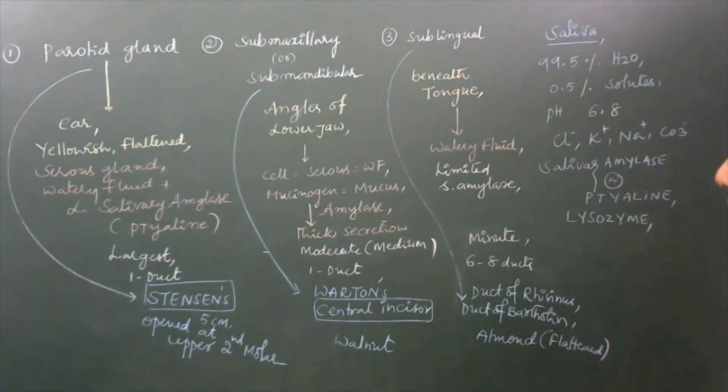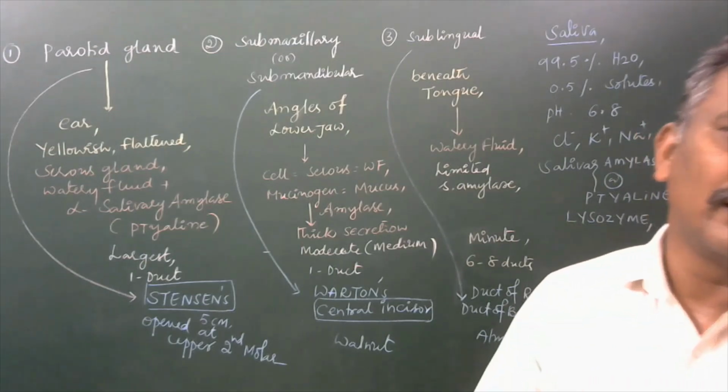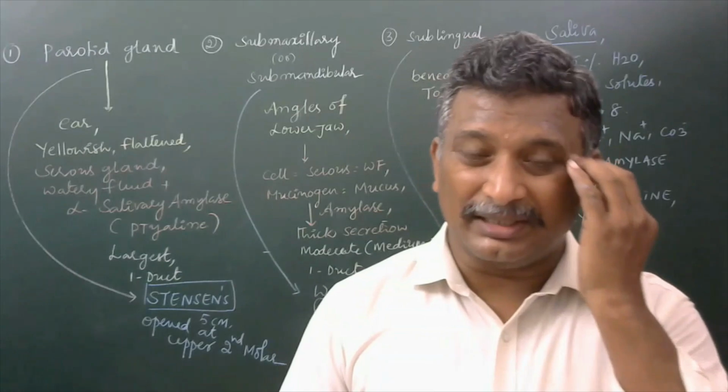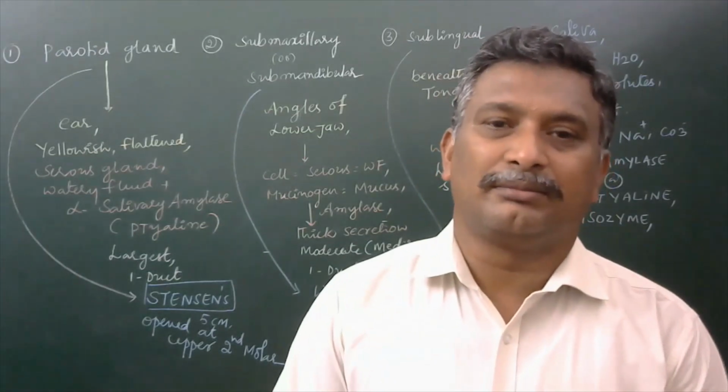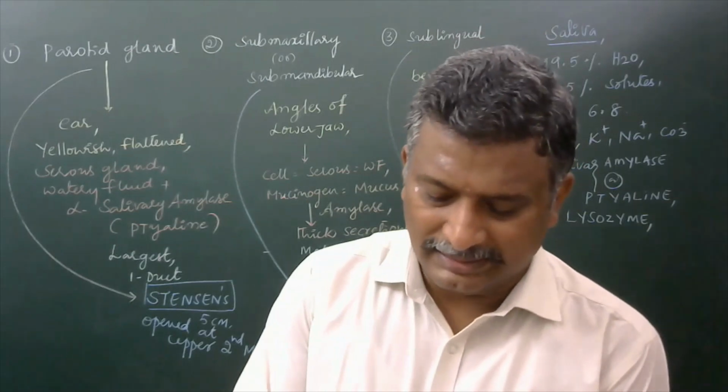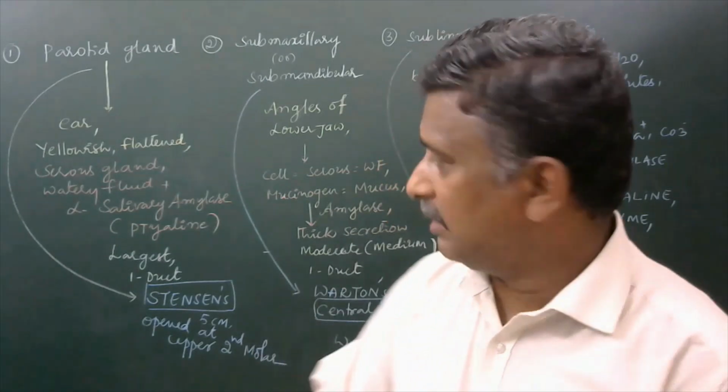and instead of parotid gland, submaxillary, sublingual, the other gland here, the infraorbital gland, is also present in all other mammals, but that gland is totally absent in the human. What is that? Infraorbital gland.